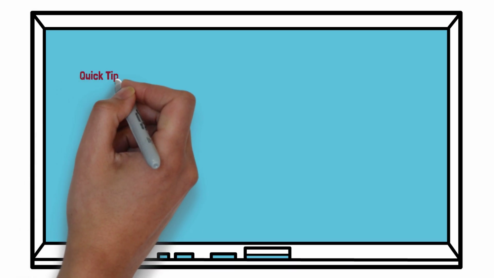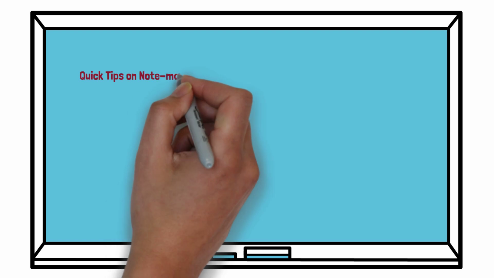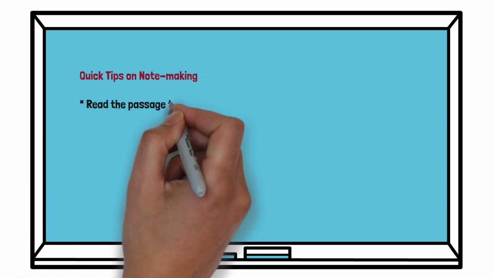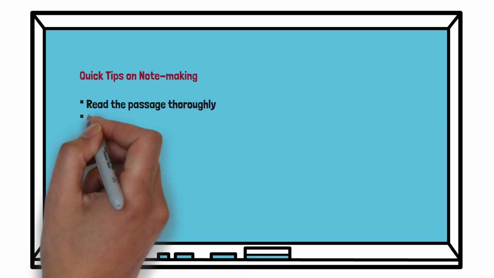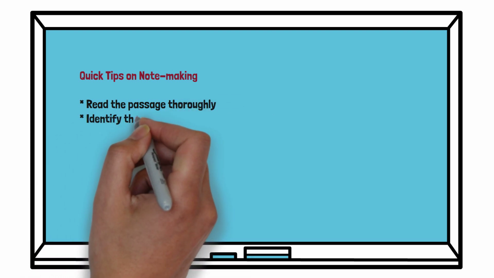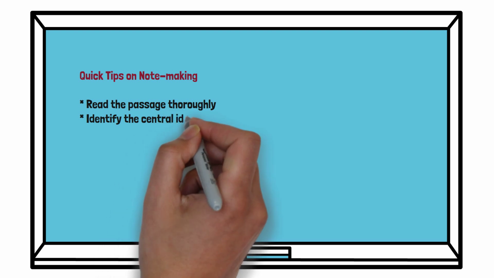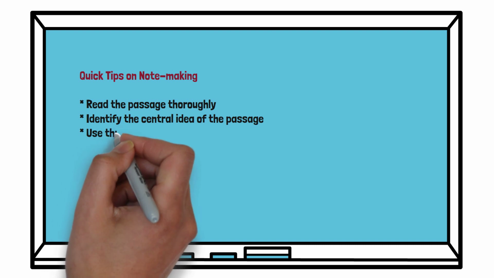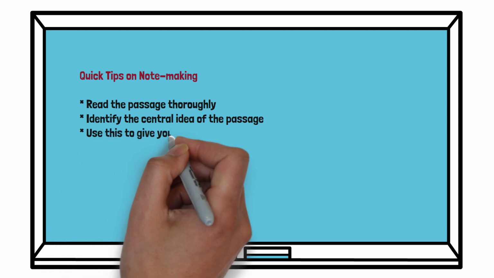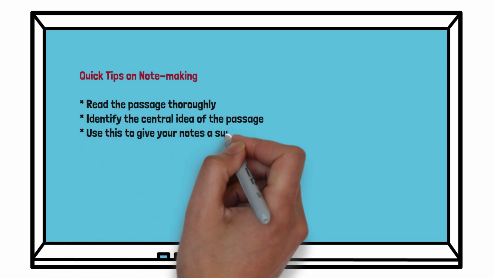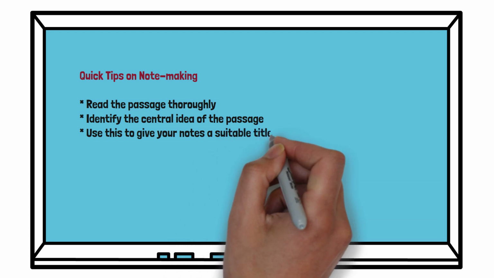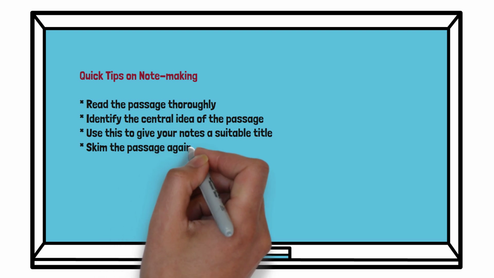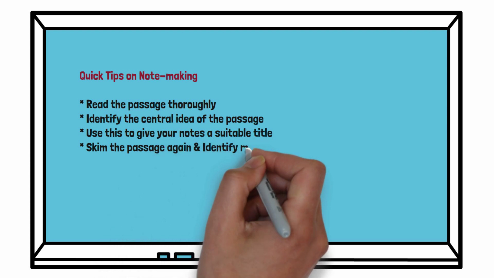Students, with these tips, you can make notes based on the given unseen passage. First of all, read the passage thoroughly. When you read the passage, you get an idea of what the passage is all about. This understanding will help you in giving a suitable title to your passage. Now skim the passage again and identify the important points worthy of being written down in notes. You are advised to use pencil and mark the parts with it in the question paper.